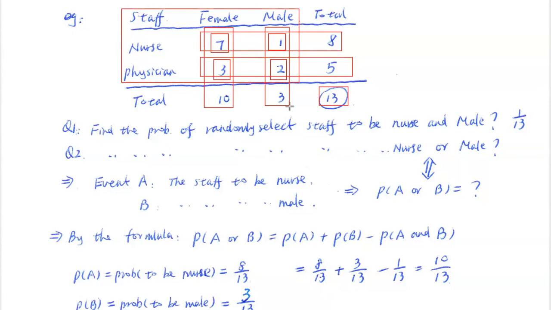Everybody? So during the exam, usually we require this calculation by yourself. Find out how you get 8 and 5, right? Everybody, when you add 8 and 5 together, what do you have? 13, right? When you add 10 plus 3 together, you got 13. Everybody, you can verify your result. Did you make a mistake or not?